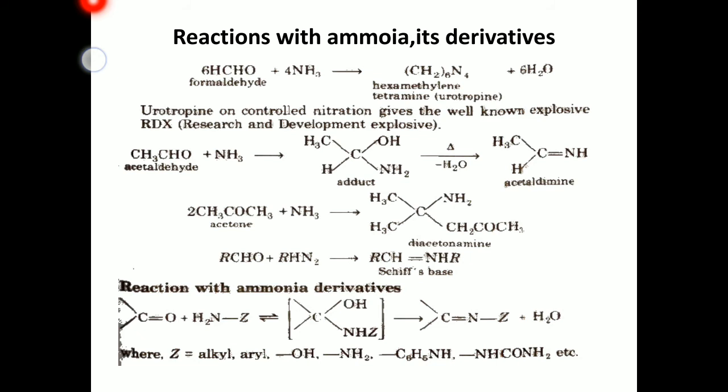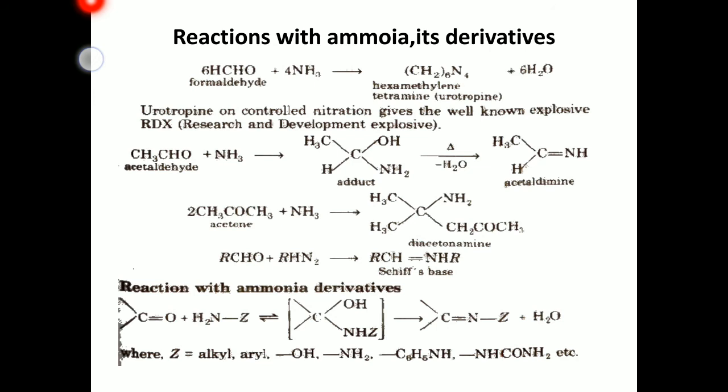This is an unstable one. On heating, it loses one water molecule, as one OH and one hydrogen are removed, and a new bond forms between carbon and nitrogen, which is called an imine.